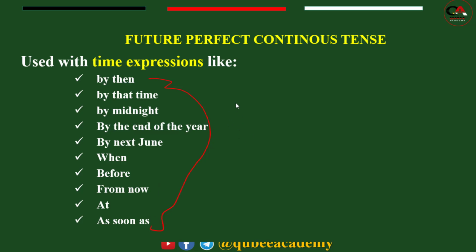The indicators of future perfect or future perfect continuous tense: by then, by that time, by midnight, by the end of the year, by next June, when, before, from now, at, as soon as. So such types of words are expressions that we use in order to identify future perfect tense or future perfect continuous tense from other tenses. Let us proceed to use it.